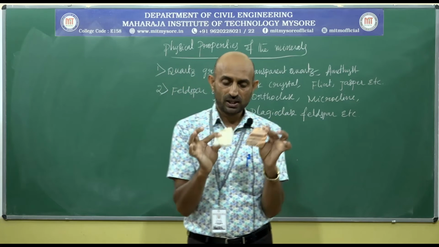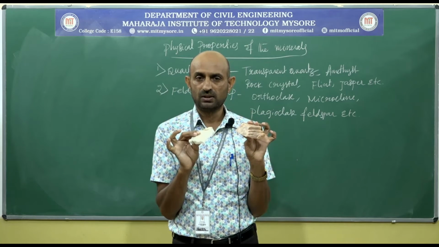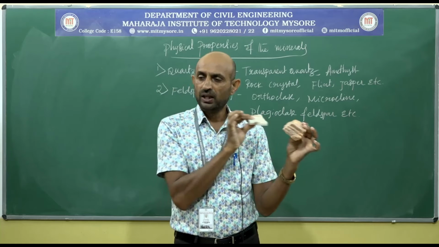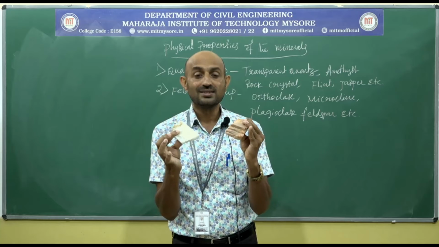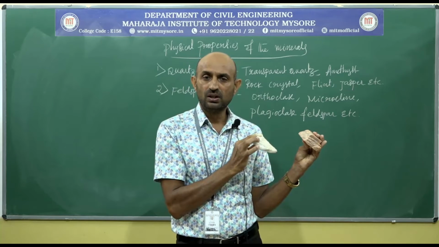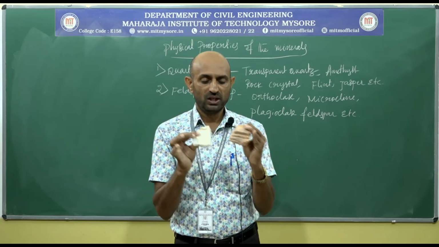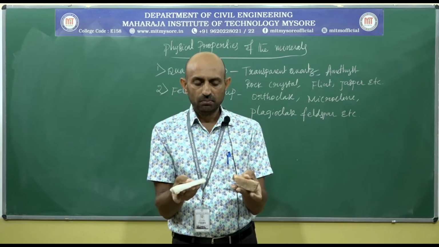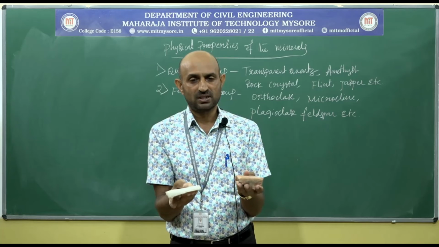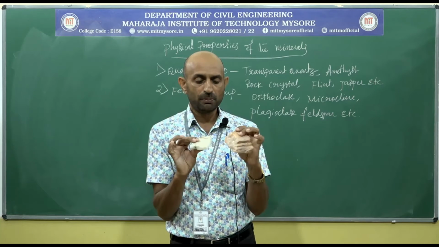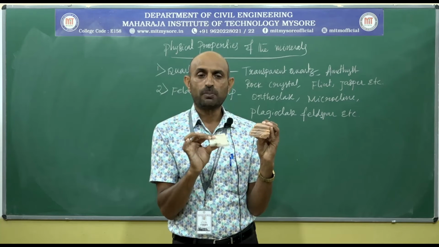But when we come to minerals, definitely some of the properties we have to remember. For example, in the quartz group, the hardness is 7, here the hardness is 6. In the quartz group, the specific gravity is 2.65, here 2.6. By looking at these two minerals, we can easily write the tabular habit. In such a way, some of the properties can be written by looking at the specimens, but some of the properties